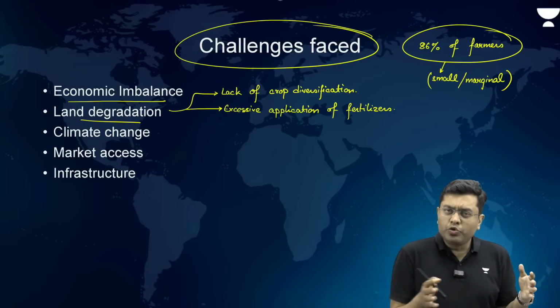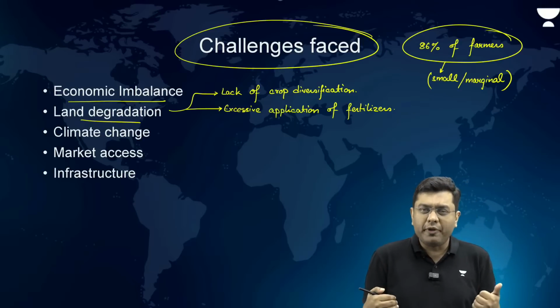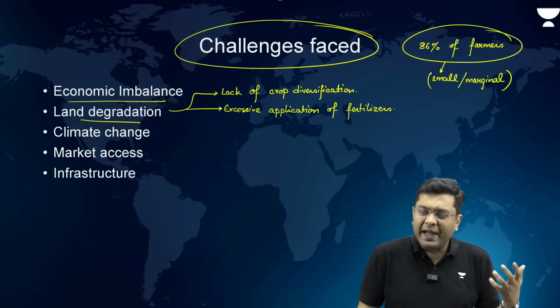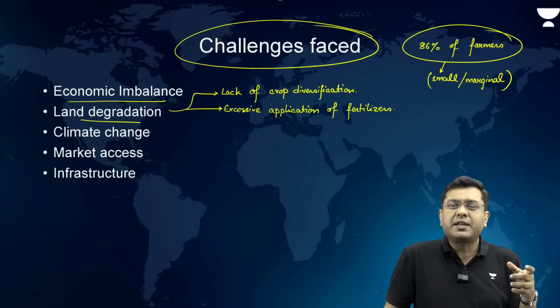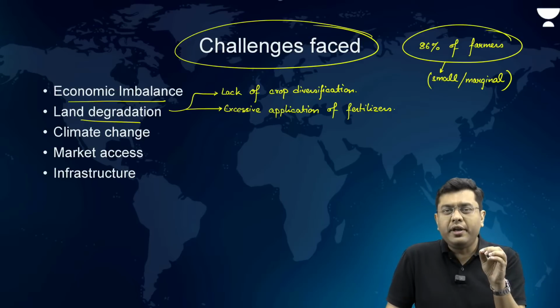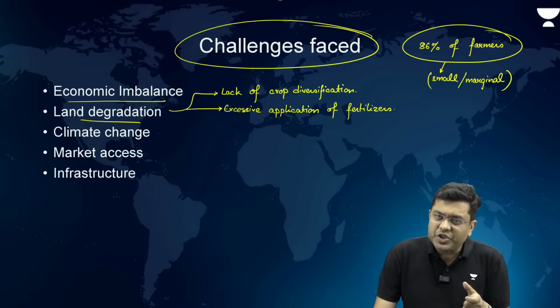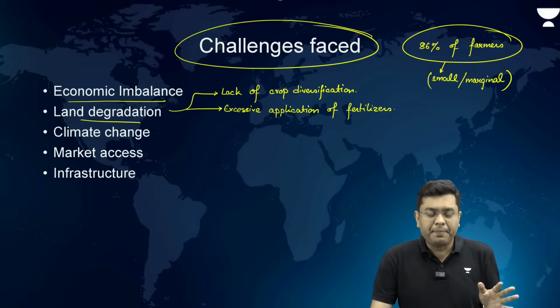So, for the last 2 to 3 years, India has been experiencing extremity of events. As per the IPCC, in the last couple of decades, India is amongst one of those few countries which have experienced the brunt of climate extremities. So, that is where climate change has got a major impact.